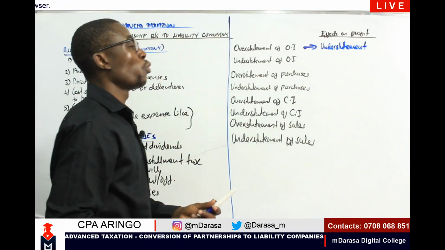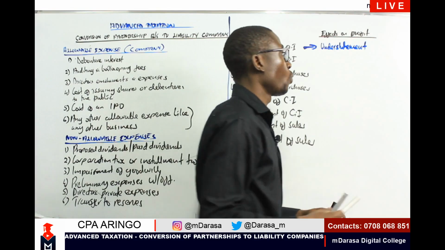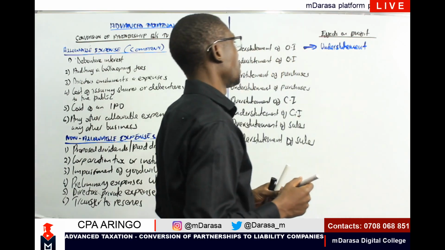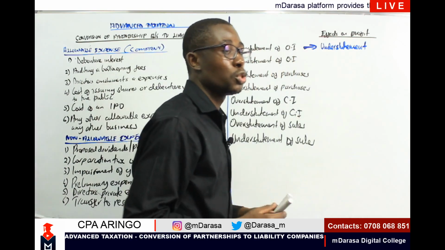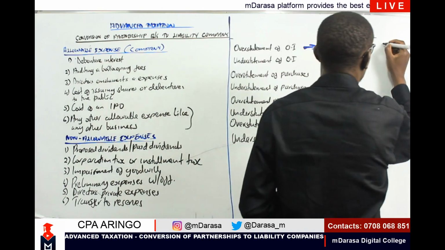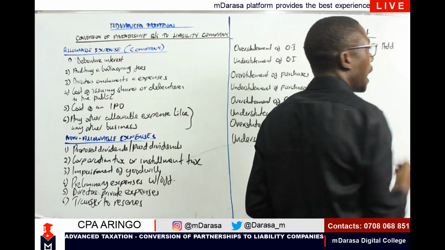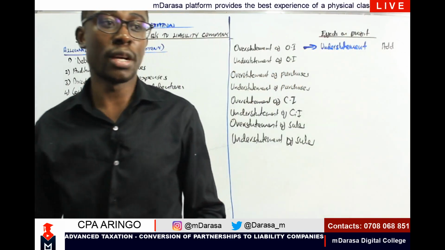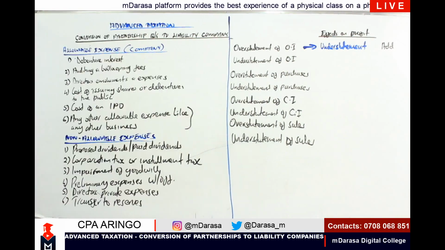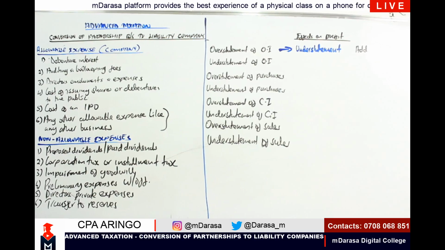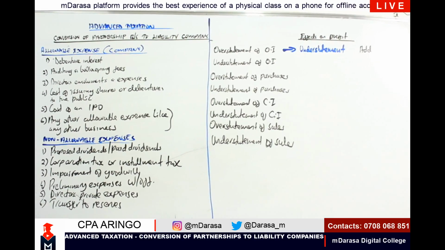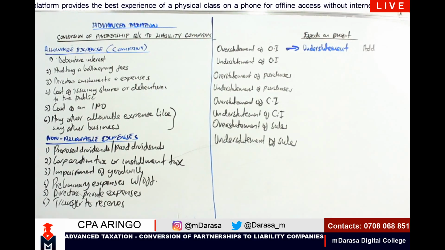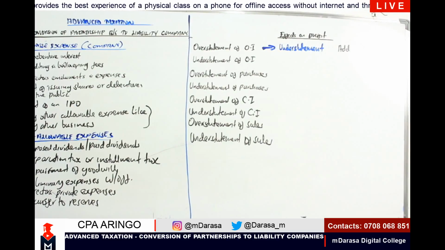And how will we correct that? To correct the understatement of profit, we will be required to add it back. That is correction. I'm not sure if you guys are viewing it there correctly. I can still adjust my camera so that all of us should have a view on that. Just a moment here, Mwalimu is adjusting his camera.